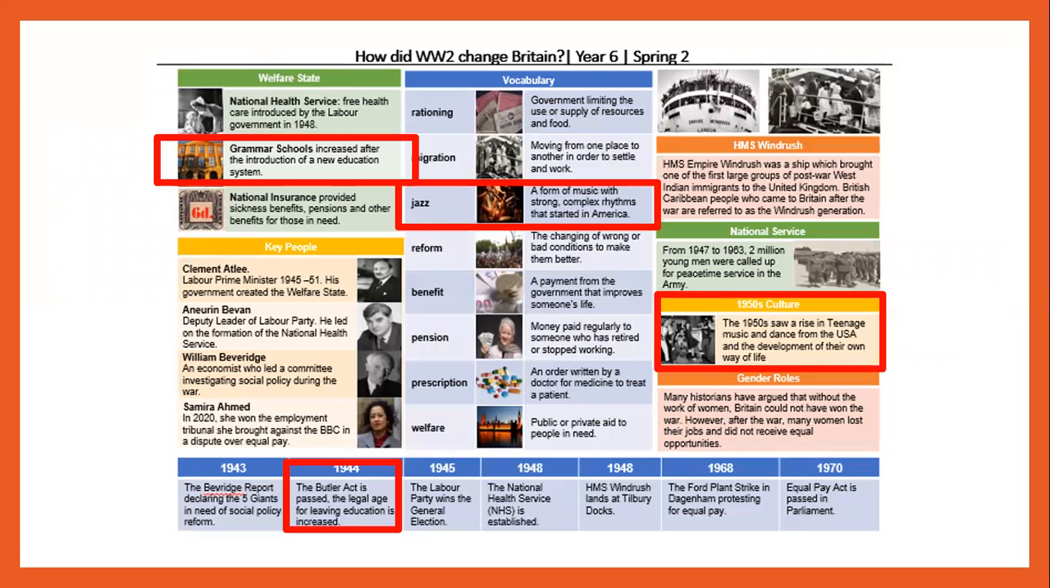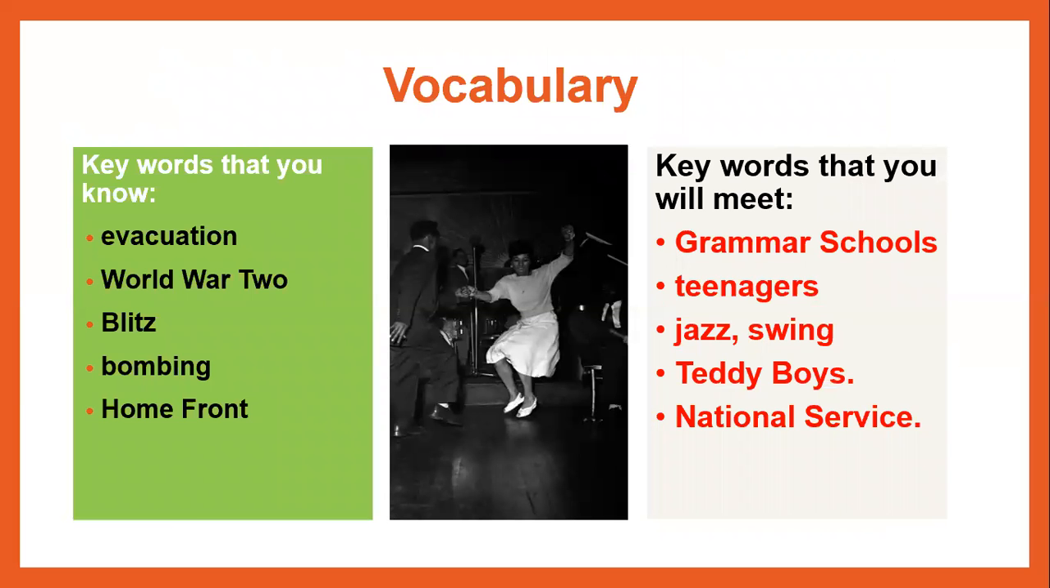Okay, so we're going to be looking at some of these areas here. We're going to be looking at grammar schools. We're going to look at the Butler Act down at the bottom in blue. We're going to look at the middle column, looking at jazz, and then we're going to also look at 1950s culture. Okay, so new vocabulary that we're going to come across: grammar schools, teenagers, jazz, swing, teddy boys, and national service. Some of them you may have already come across and know what they are, but some of the things you might not. So we'll still go into them all today.